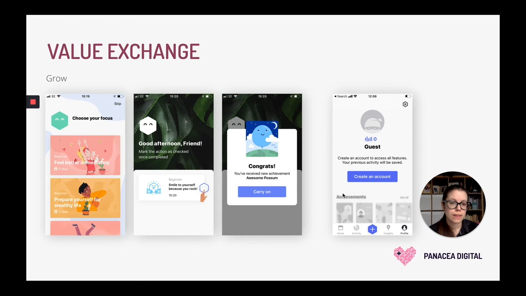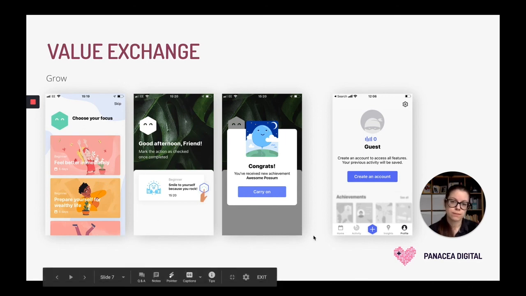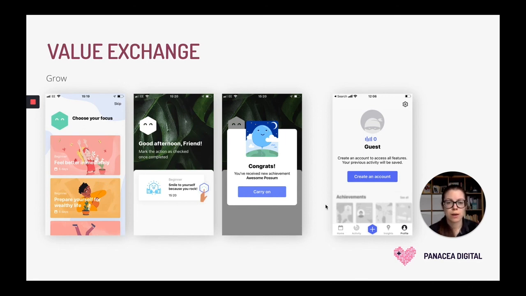If they asked me to create an account straight away at the very beginning of the flow, like most apps are doing, that wouldn't be as compelling for me because I've not tried this app yet. I don't know how it works. I don't know what the benefits of creating the account are for me. So I would be much less compelled. This is a very good example of how the app can really focus on providing the user the value first, in the first interaction, in the onboarding flow, before they ask something in return.